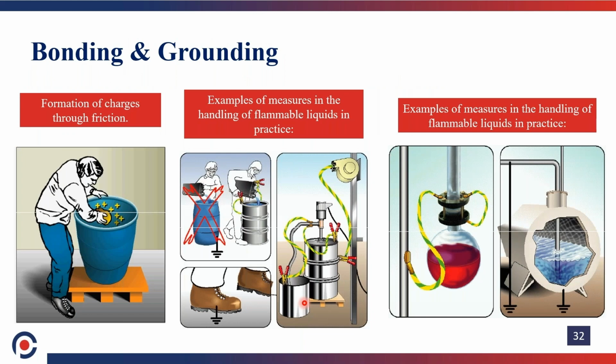These are the pictorial representations of how static charge is developed due to rubbing action. In the first drawing, due to rubbing action, the insulated material is rubbed, so that charge separation takes place. The bottom of the container also has a wooden pallet, which will not dissipate the charge. The drum itself, HDPE, will not transfer the charge. It is unsafe. In the second picture, there is charging from the top of the vessel to the HDPE barrel. This is also unsafe. It also creates a static charge.